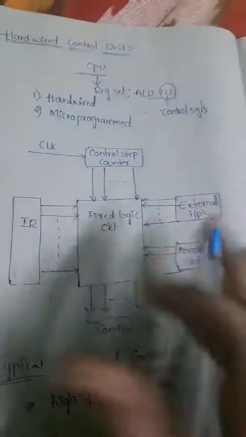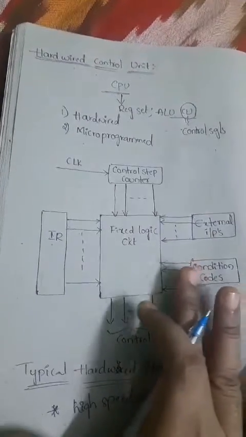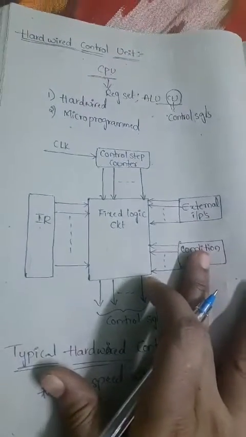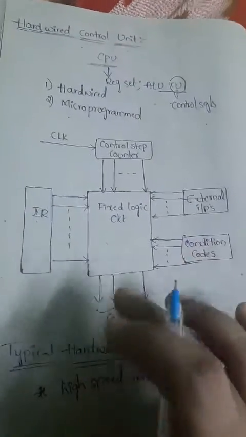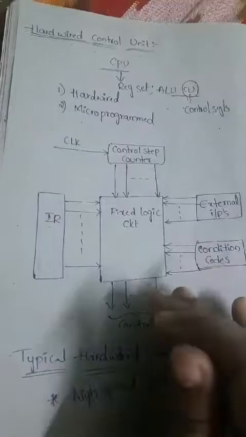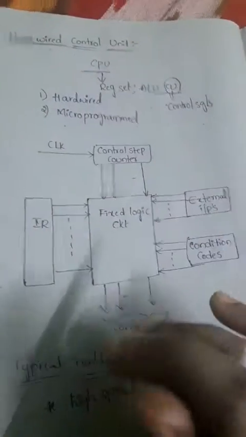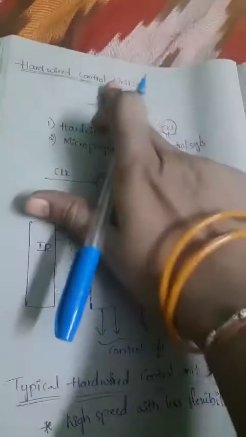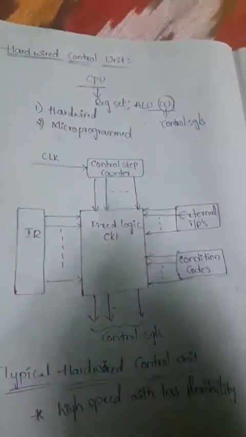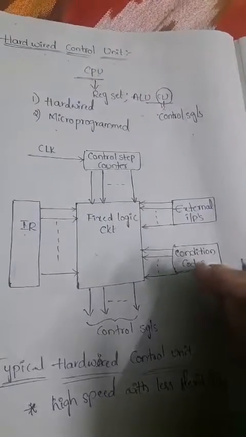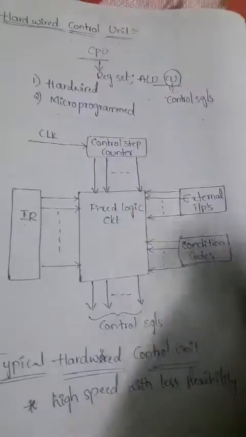Why are we using these control units? For execution of instructions, the processor must have some means of generating the control signals. For executing the instruction the processor must have the control signals. Now we'll see how to generate those control signals. Depending on the hardwired control unit or the microprogrammed control unit, the control unit generates the control signals, and it will depend on some control steps.